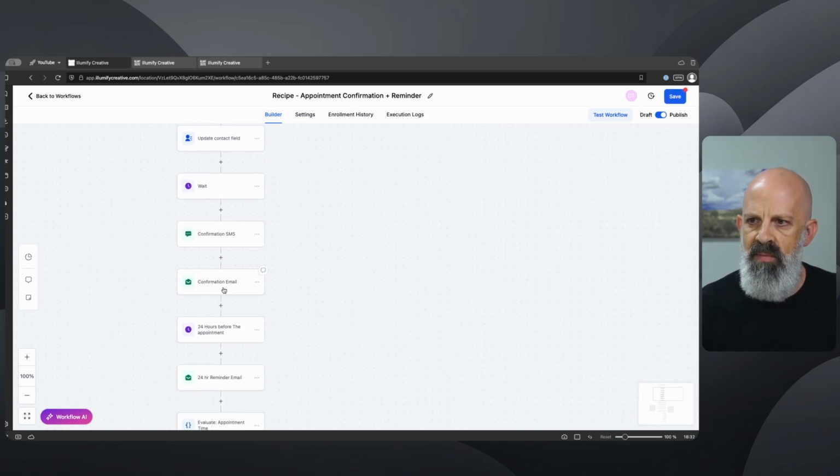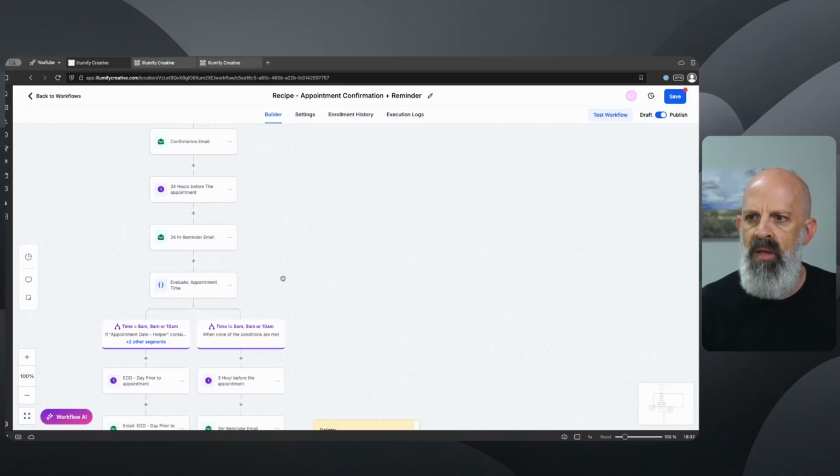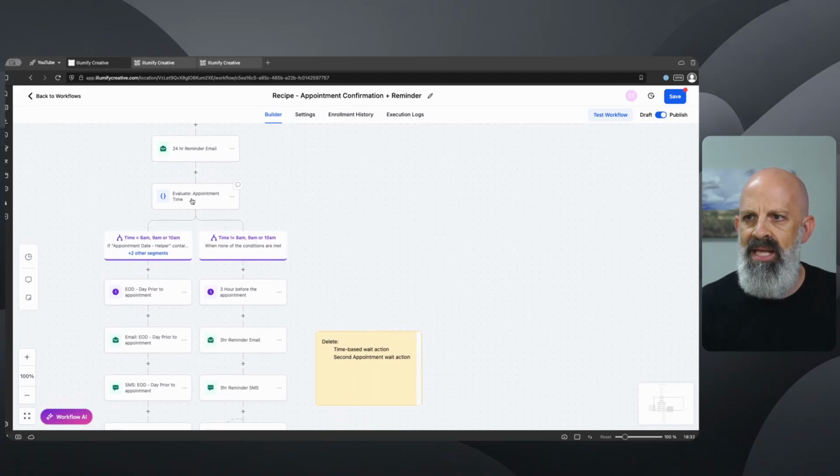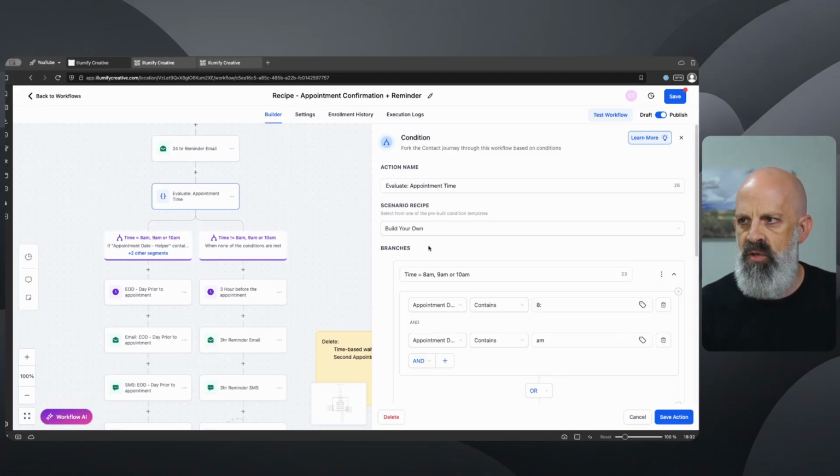Everything else is the same up until this point here. So what I did is I added in an if-else to evaluate the appointment time. And by default, the time of the appointment is not usable in this if-else in the way that we need to use it.